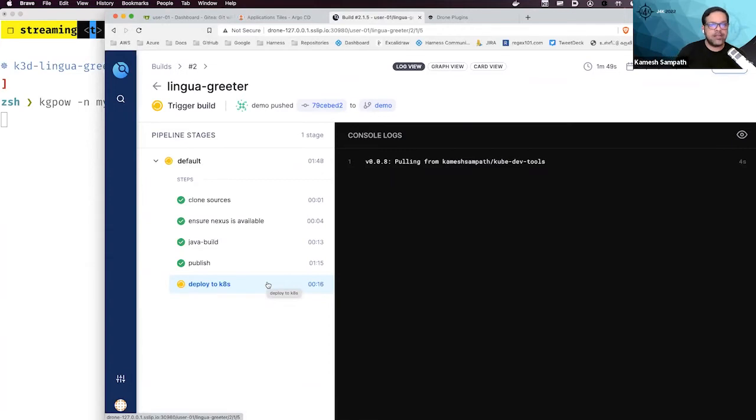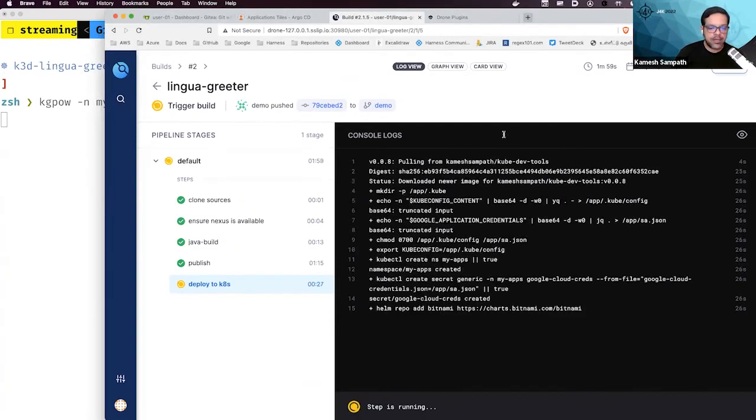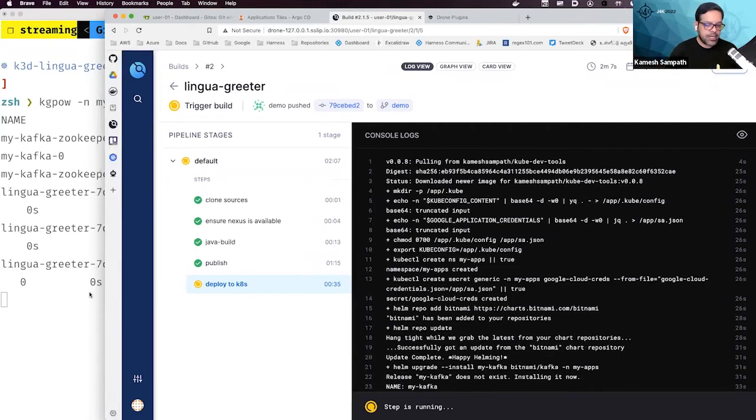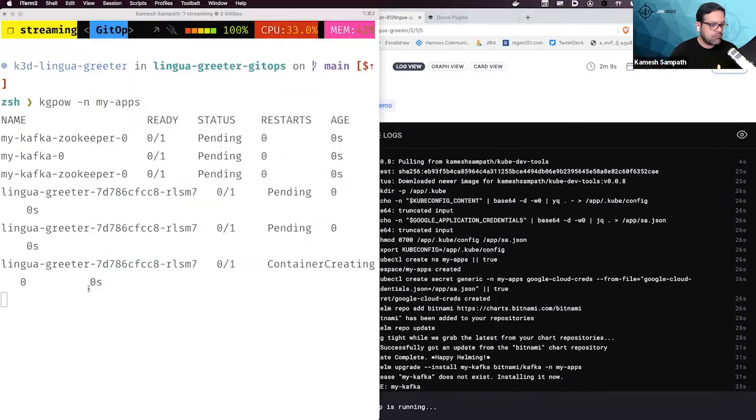So this is the first part of the thing, right? Let's go to the next one. I'm going to go to my slides again. While this pull and deploy happens, it's going to install Kafka, and then it's going to install the application, and then we should have the application up and running here.